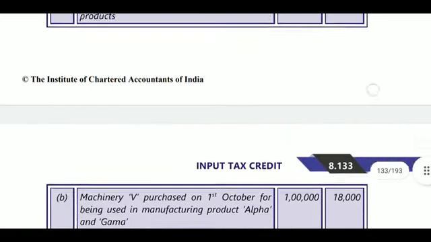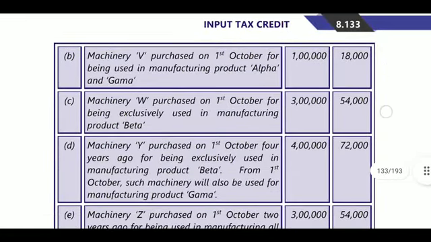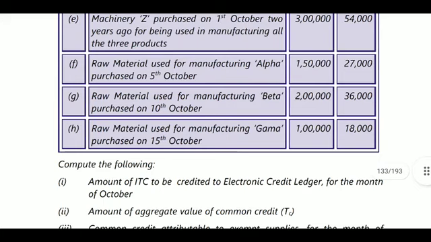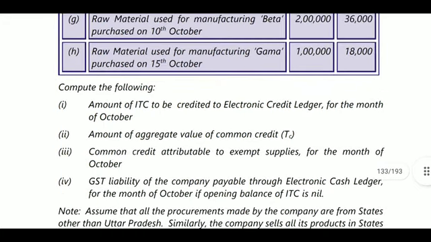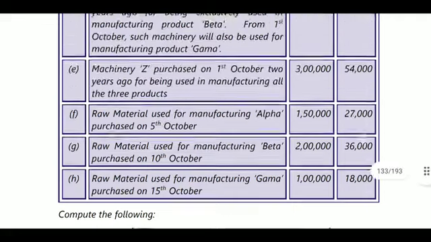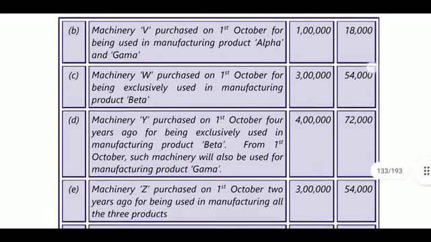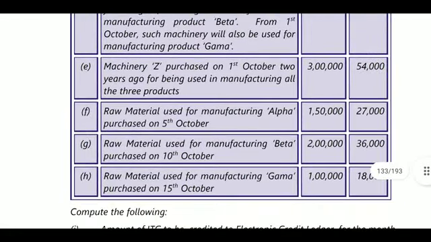36,000 is added. Next, 18,000 is added. Next, 27,000 is added. 18,000 is added. It may become 99,000 for the month of October. This is related to the month of October. It is the aggregate total amount for the month of October.